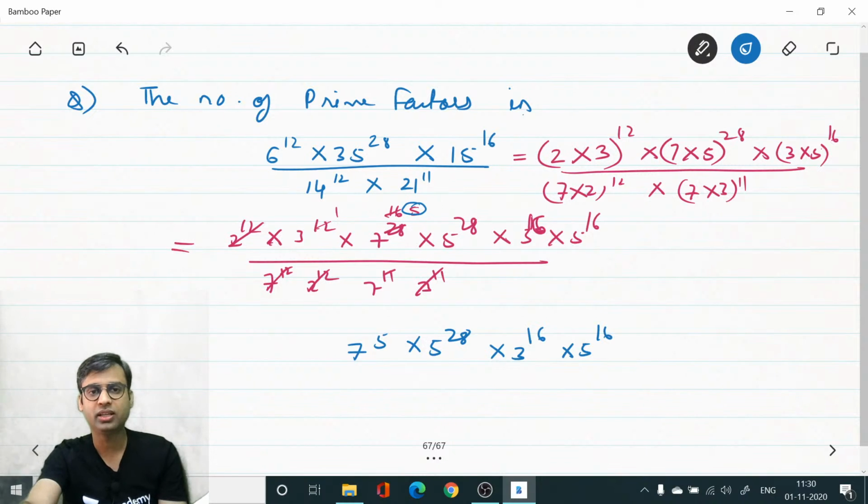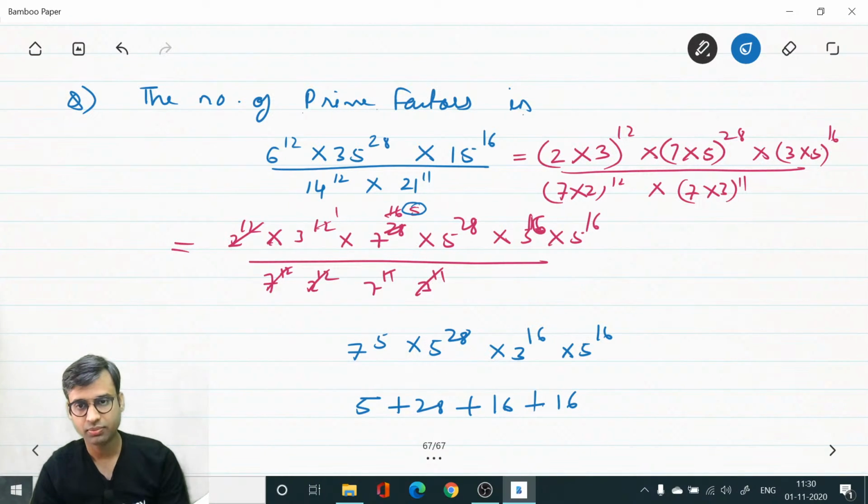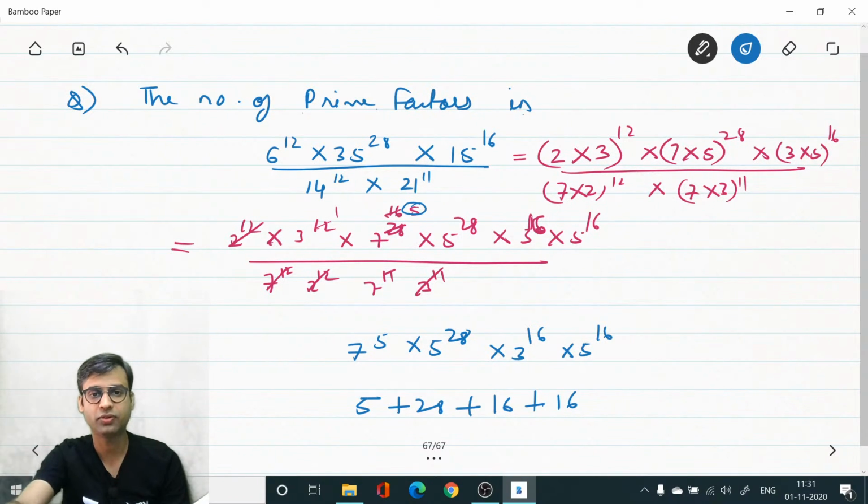Now we need to calculate the number of prime factors. So 7 is repeating 5 times, so 5, plus 5 is repeating 28 times, so 28, 16 and 16. What is the total? 16 plus 16 plus 28 plus 5, and we forgot this one, 3 power 1, so plus 1.